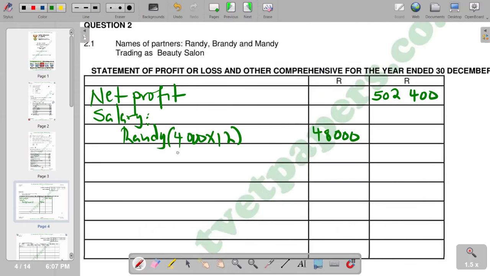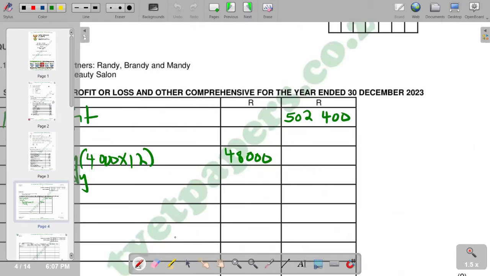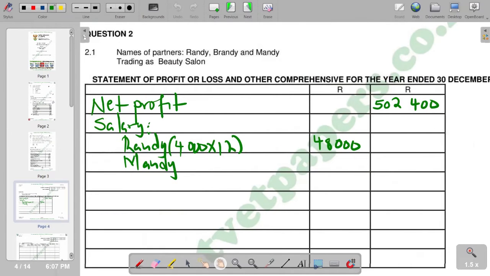In terms of Mandy as the other partner, we go and check again in our partnership agreement, which says 5,000 per month. So you say 5,000 times 12. We multiply like that, and we get our answer, which is 60,000.